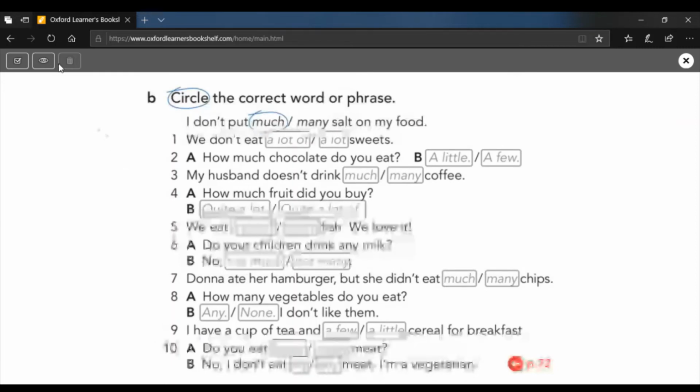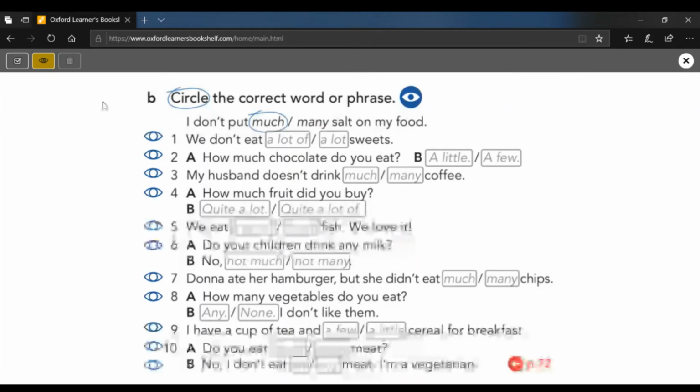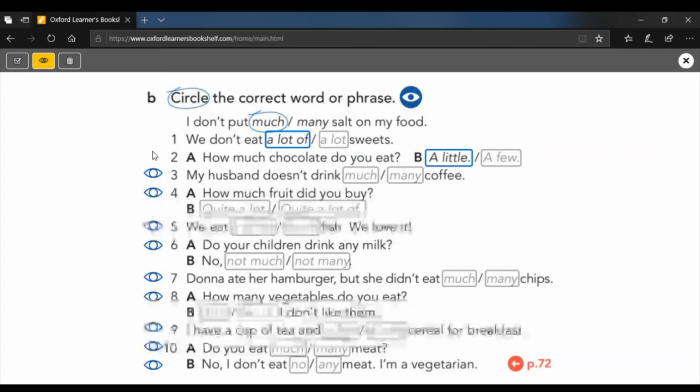Right, hello, welcome back. Let's have a look at the answers. So it is a lot of sweets. You can't say a lot sweets. It's got to have of. It's genitive if you have that in your language. How much chocolate do you eat? Can't count it. A little. My husband doesn't drink much coffee. We can't count coffee. We can count cups of coffee, and you will hear 2 coffees, please. But that means 2 cups of coffee. Okay.